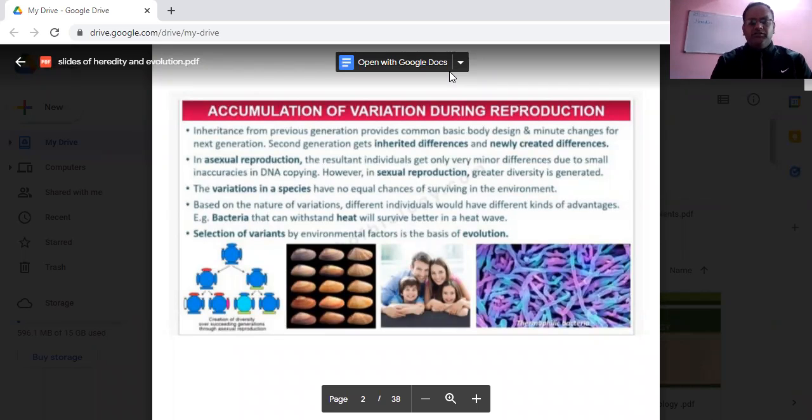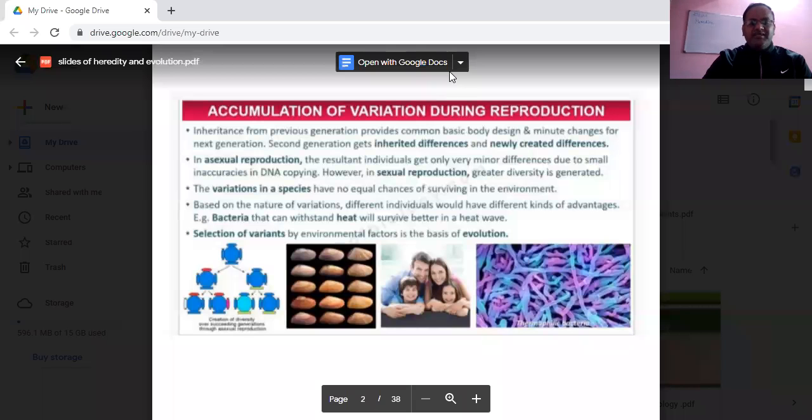And one very common example of the variation we have discussed is this: suppose the environment is hot, and there are two types of bacteria living in the environment. One type of bacteria can withstand the heat, and one cannot withstand the heat.